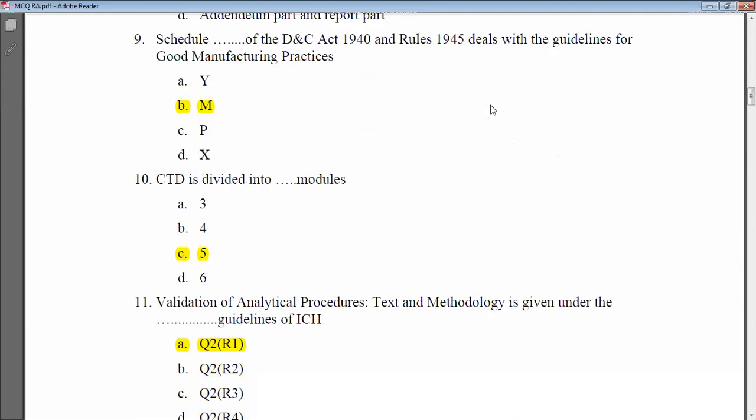Next MCQ is: Schedule dash dash of the D&C Act 1940 and Rules 1945 deals with the guidelines for good manufacturing practices. What is D&C? D&C is the Drugs and Cosmetics Act. When was it implemented? 1940. What are the rules thereunder? The rules thereunder are of 1945.